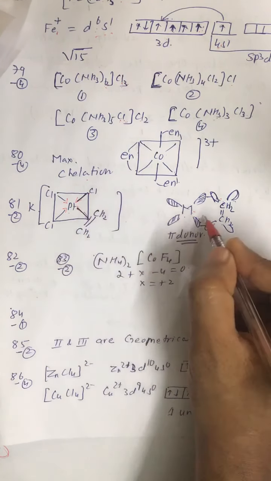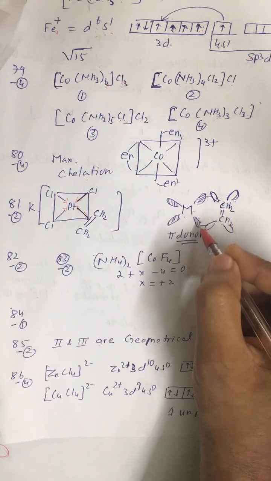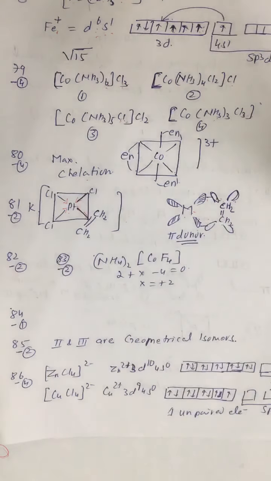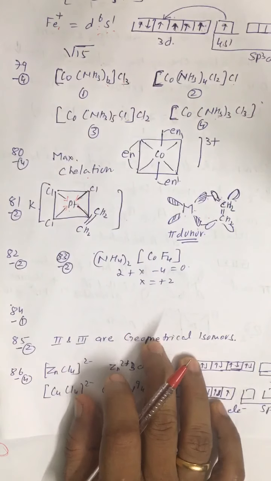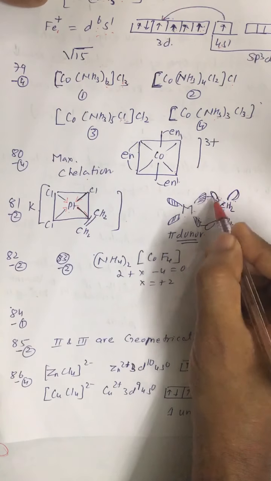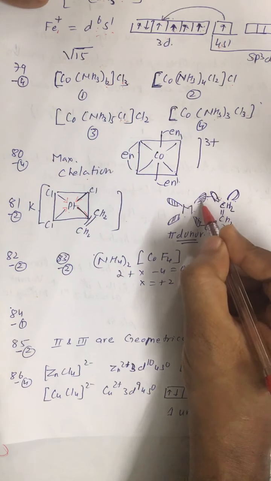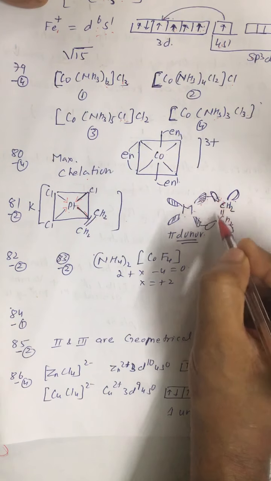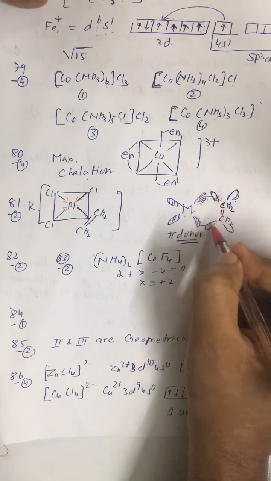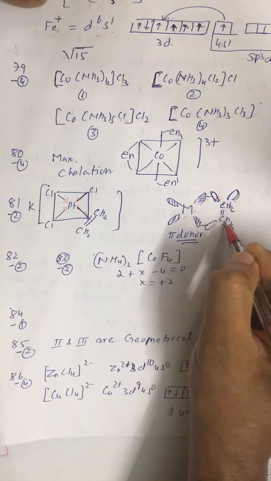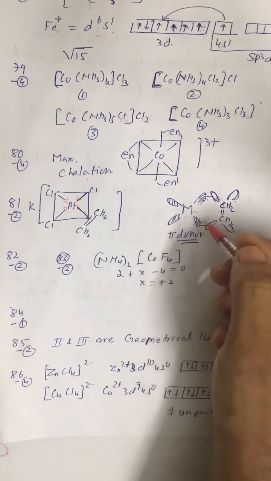Along with the sigma bond, we have this pi back bond. How is this bond formed? This bond is formed due to lateral overlapping of a filled d orbital of the metal and a vacant antibonding molecular orbital of ethene. The same bond is also observed in carbon monoxide.